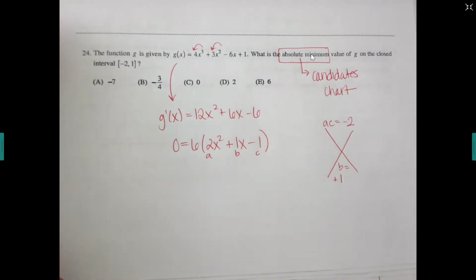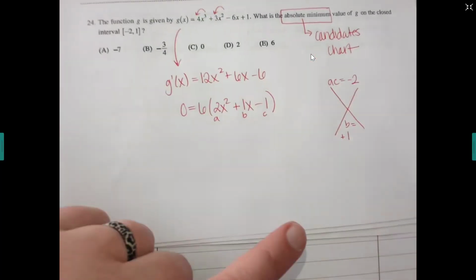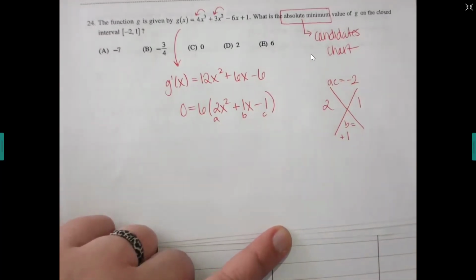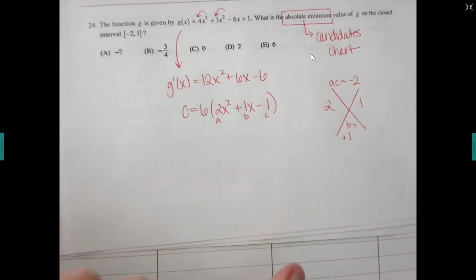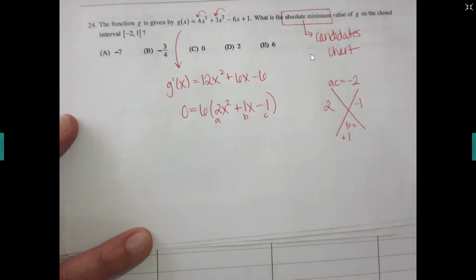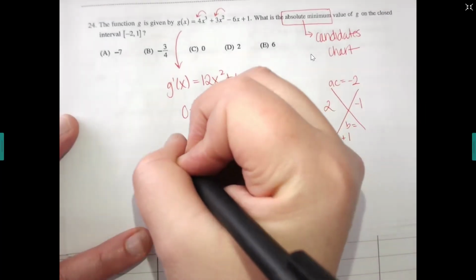What's the only way to times to get to 2? 2 times 1. But then if I'm trying to keep this one at the bottom positive, I need to make sure I put my minus on the smaller number, which means it's going to go here. Okay. Then remember, from there, you should take that 2 and you'll go like this.